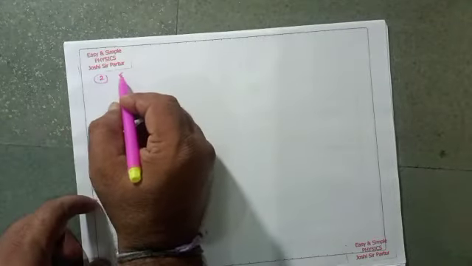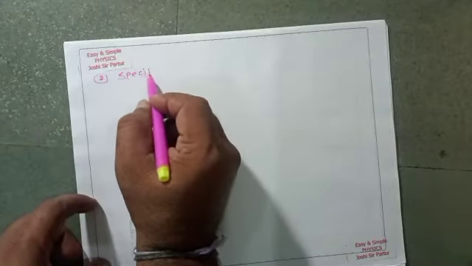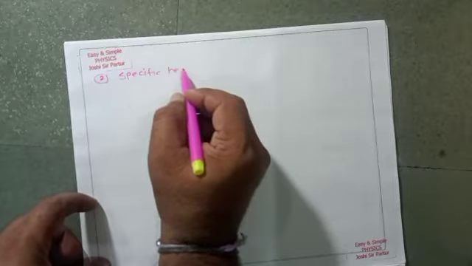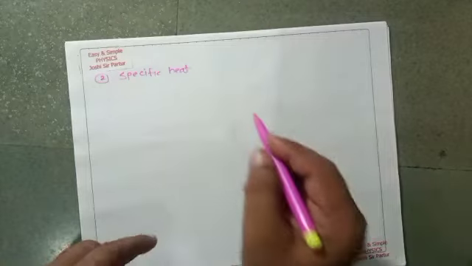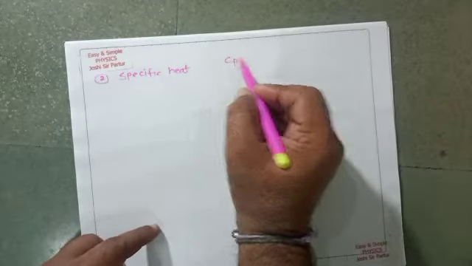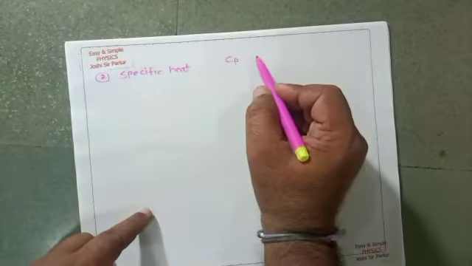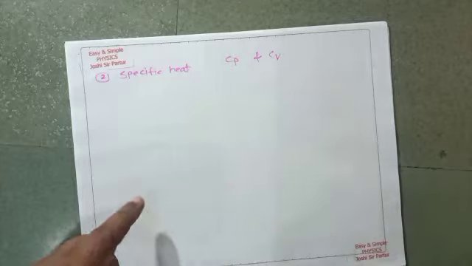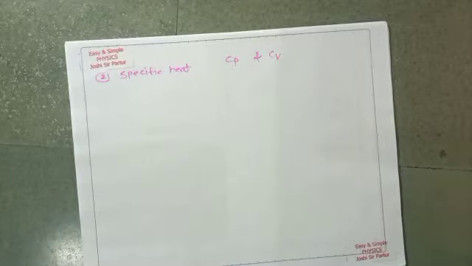The next fundamental quantity is specific heat. There are two types of specific heat: one is specific heat at constant pressure, another is specific heat at constant volume.